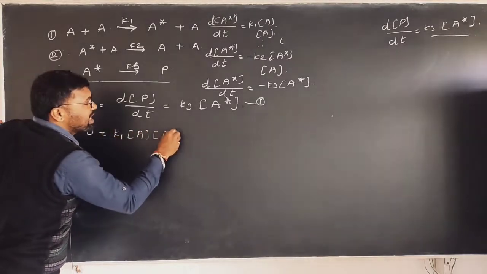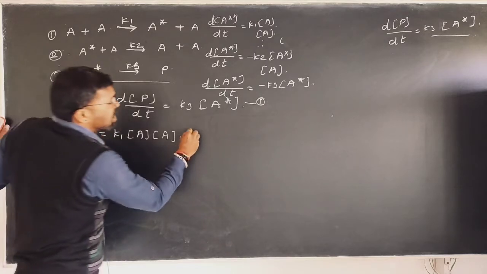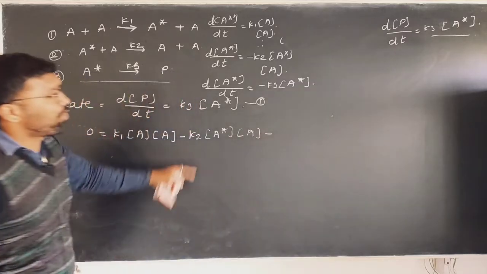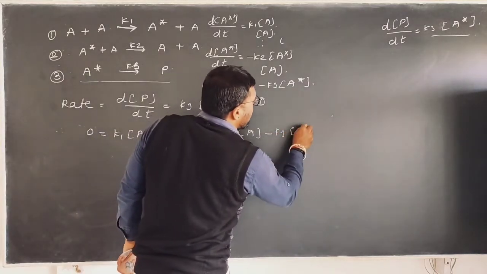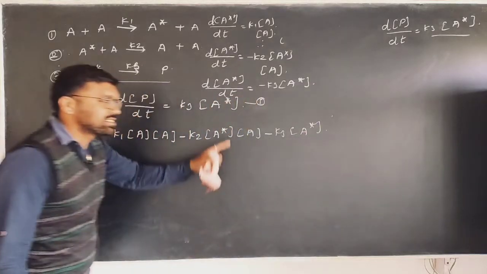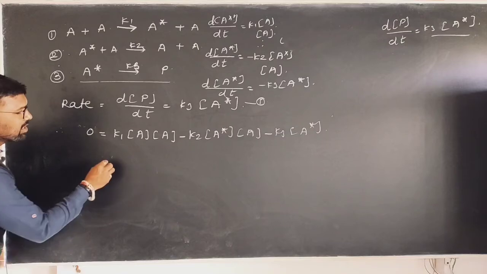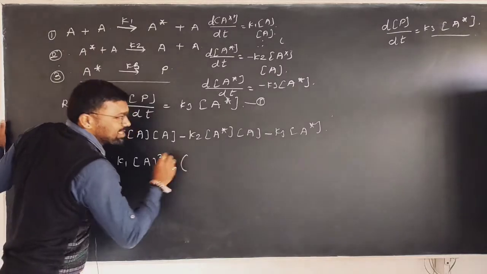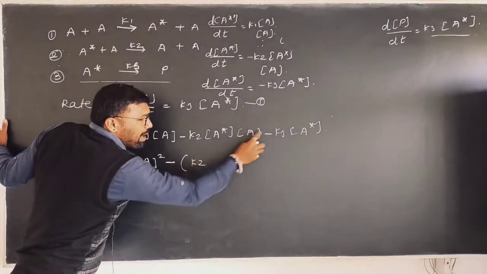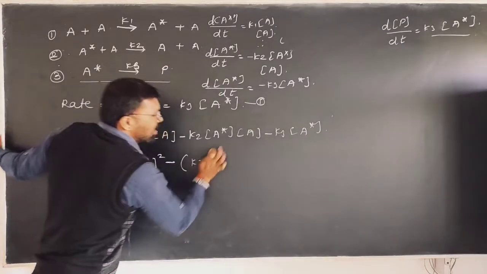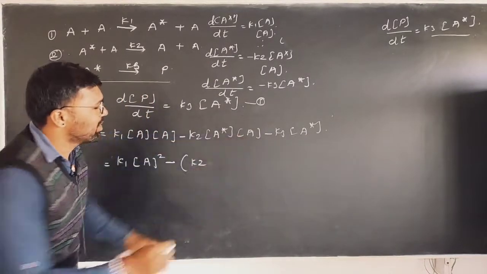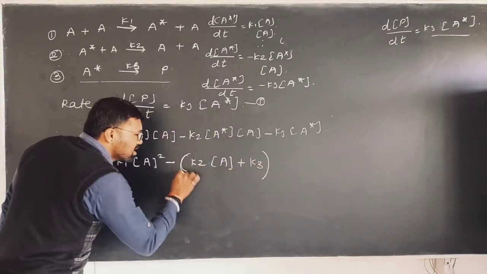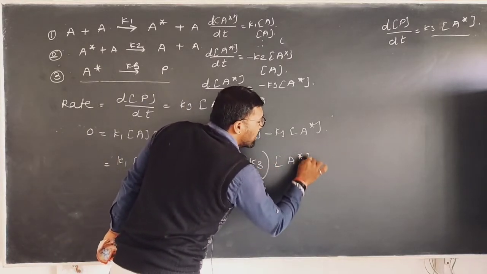A into K1. What is the rate according to the second reaction? Minus K2 into A star into A. What is the rate according to the third reaction? Minus K3 into A star. So, we are interested in A star, therefore taking common terms: K1 into A squared, the minus sign is common there, K2, minus becomes plus K3. For this K2, A star is common, the remaining term is A, the concentration of A, minus becomes plus, K3 remains as it is, and the whole bracket goes outside A star.